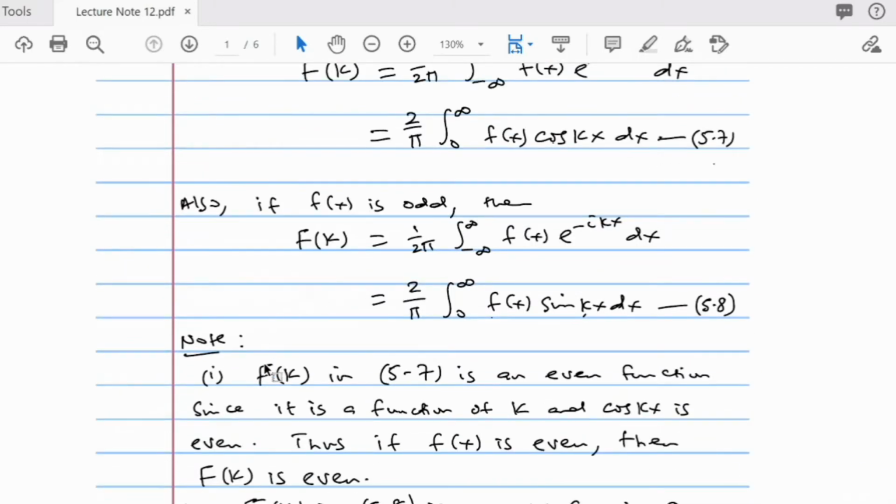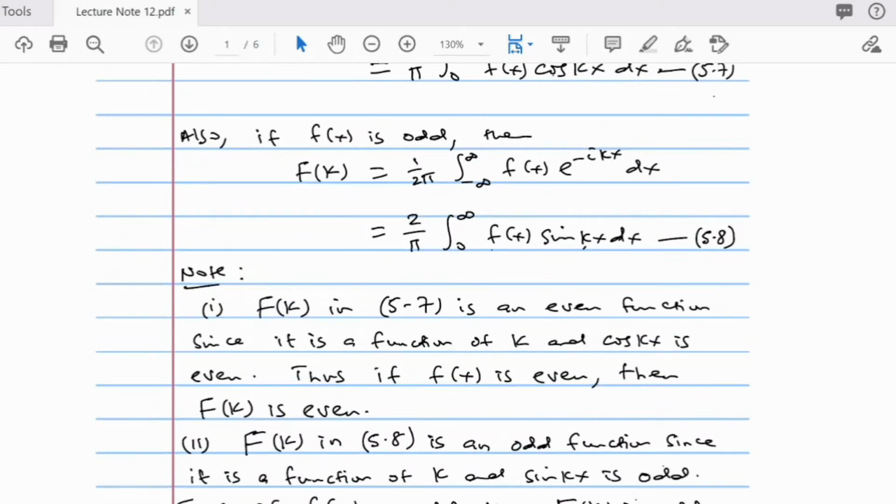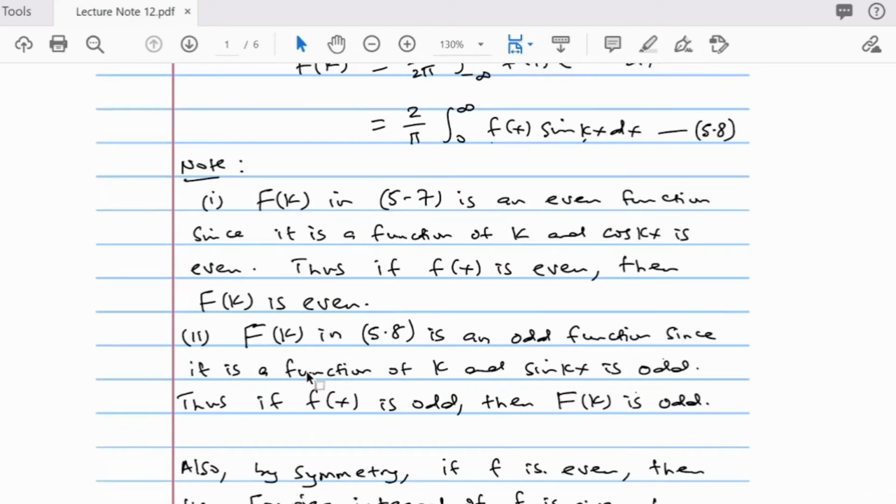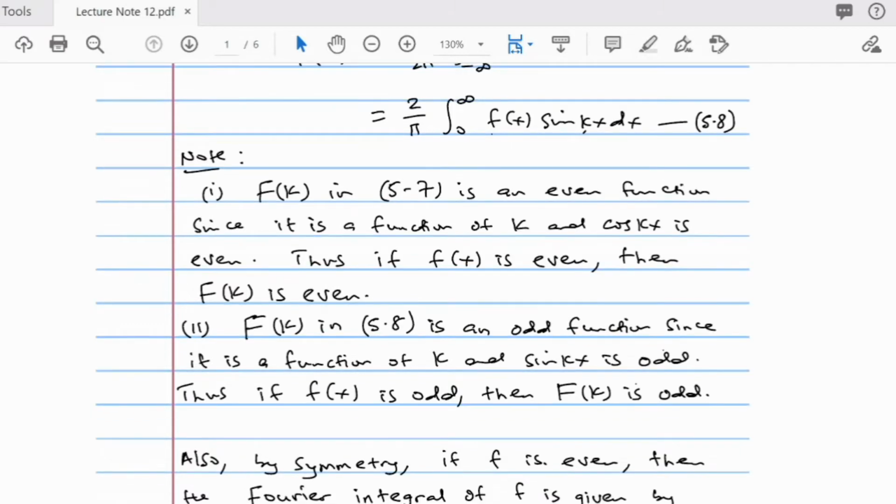Now, the F of k in 5.7 is an even function. The Fourier transform in 5.7 is an even function, since it is a function of k and cos k is even. So if f of s is an even function, then the Fourier transform is also an even function. The same thing happens with what you have in 5.8. If f of s is an odd function, then the Fourier transform is an odd function. You must take note of that.